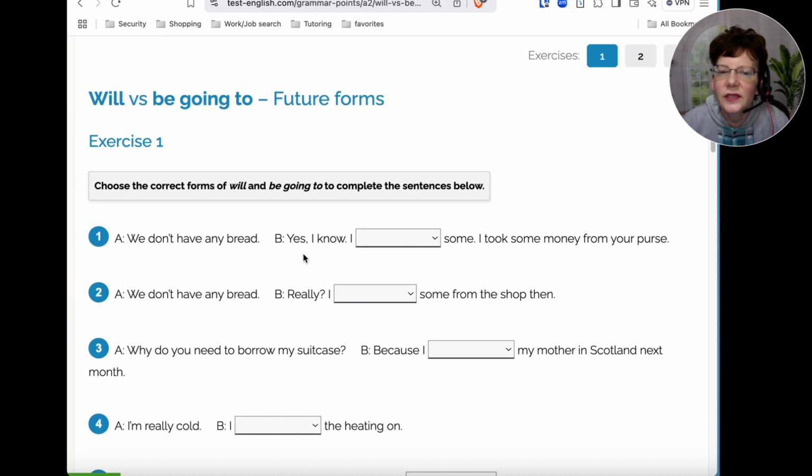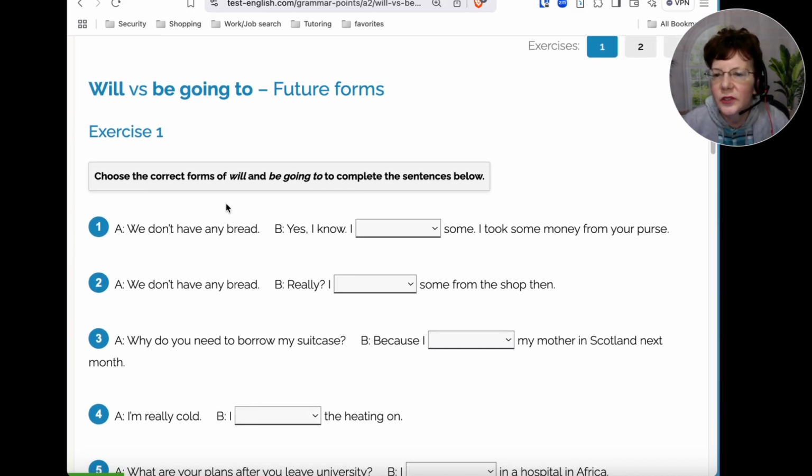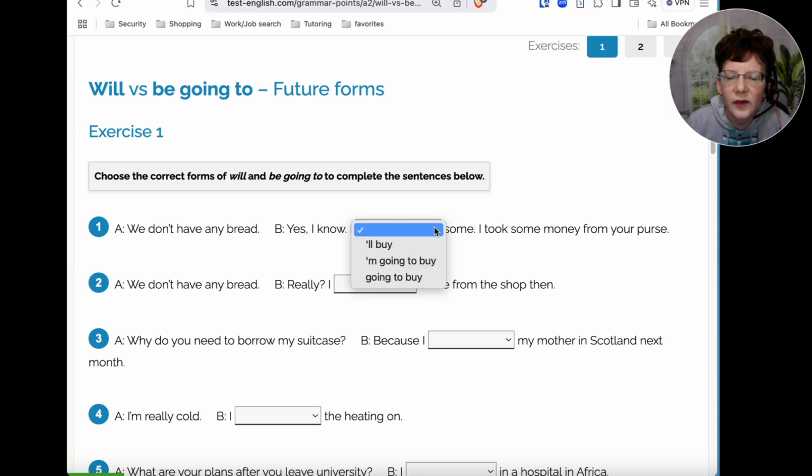Okay. So first exercise, what we'll do is choose the forms of will and be going to complete these sentences. All right. One, we don't have any bread. Yes, I know. I took some money from your purse. Okay, I'll buy, or I'm going to buy some. So this is not an instant decision. So we can use I'm going to buy, right? Or I'll buy.